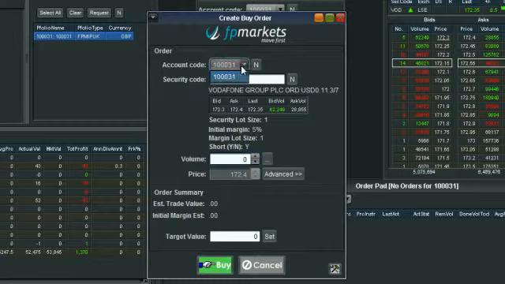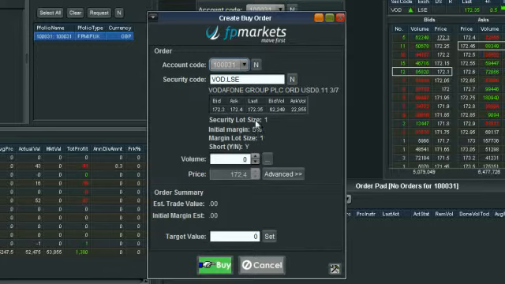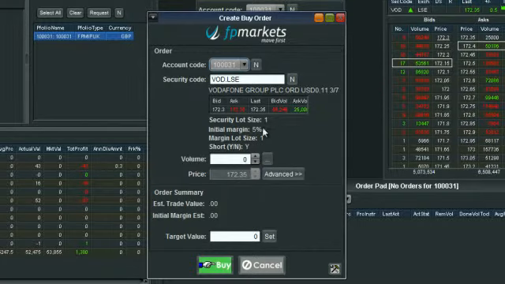We can see our account number here. Again, you can select from multiple accounts if you do trade on more than one account. It will give you a brief snapshot of exactly what the markets are doing. So here we can see the bid, the offer, the last, and the volumes that are available, being direct market access. Security lot size obviously is a minimum of 1 because we're trading an equity CFD.